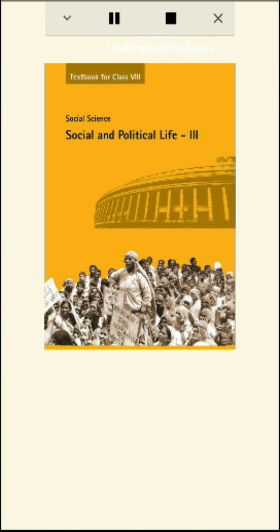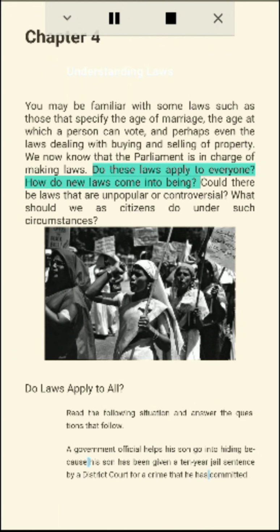Laws. You may be familiar with some laws such as those that specify the age of marriage, the age at which a person can vote, and perhaps even the laws dealing with buying and selling of property. We now know that the Parliament is in charge of making laws.